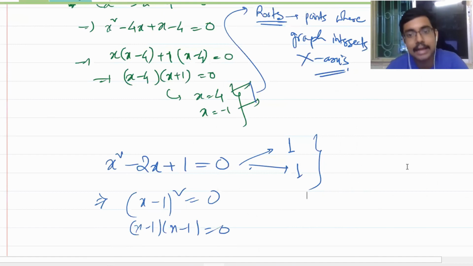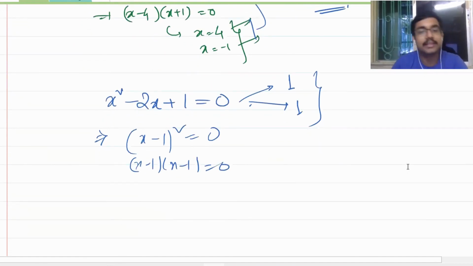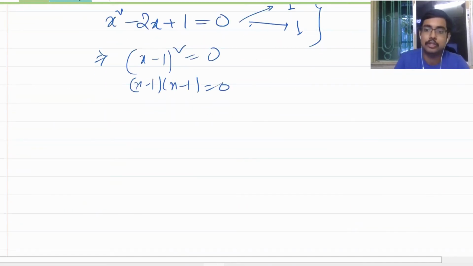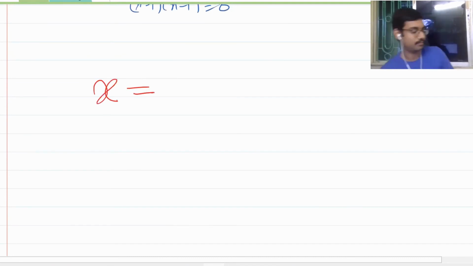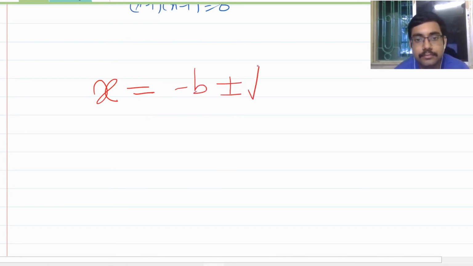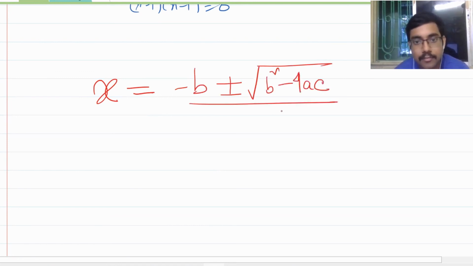Yes. And in the other case, let us see. So can anybody recall the quadratic formula? Sridhar Acharya's formula, can anybody recall? Okay.